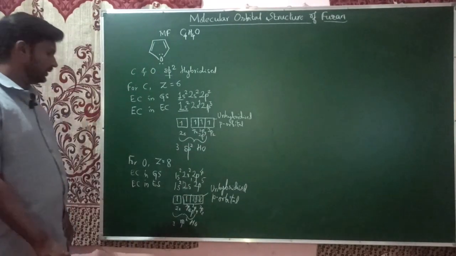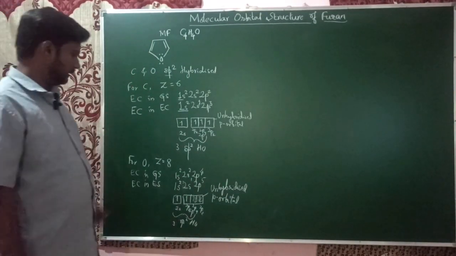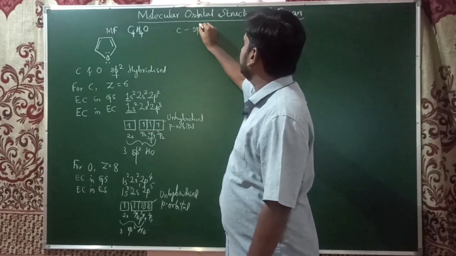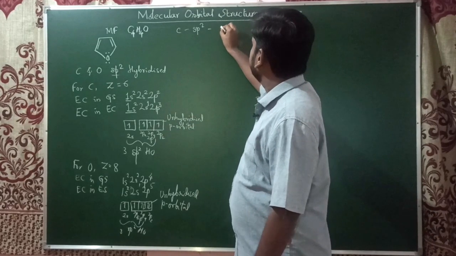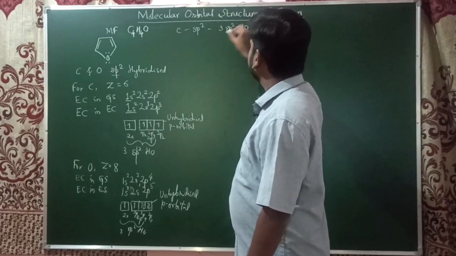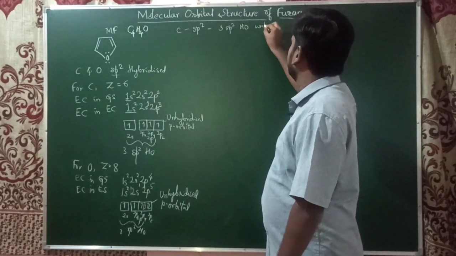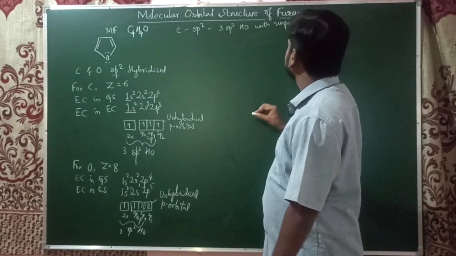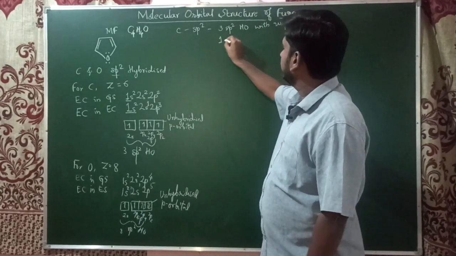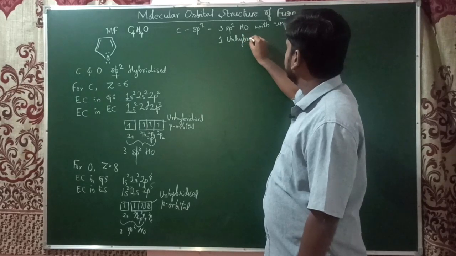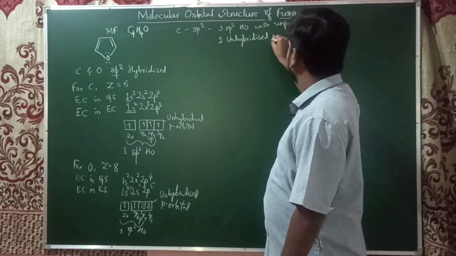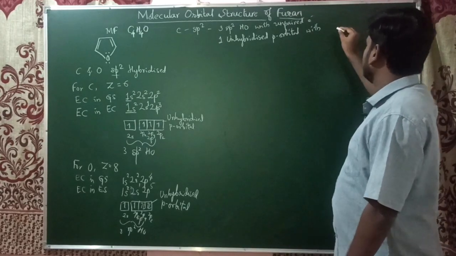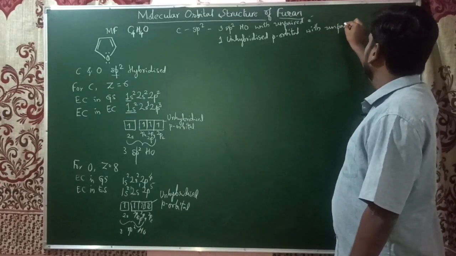If you write this electronic status, here I will write for the carbon atom, it is showing sp2 hybridization, and we have 3 sp2 hybrid orbitals with an unpaired electron in each, and there is one unhybridized p orbital which also contains an unpaired electron.